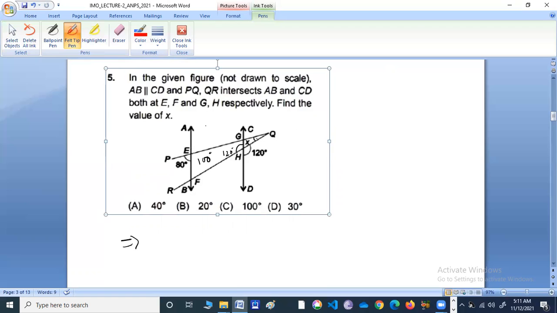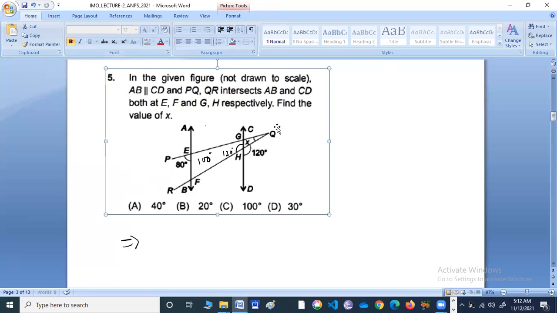This angle is X. So we have to increase the picture again.